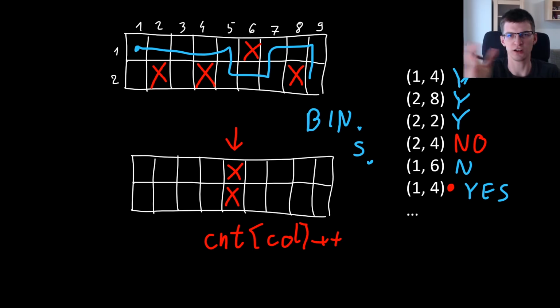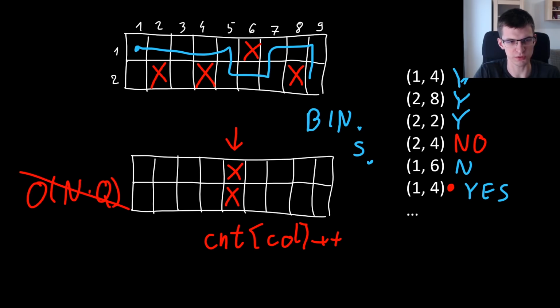We shouldn't iterate over all the columns every single time, because I don't want to get complexity n times q. This would be too slow and I would get time limit exceeded. How to handle that? Some columns will become completely blocked, then maybe one of them becomes available again, then the other, and now I should say yes.